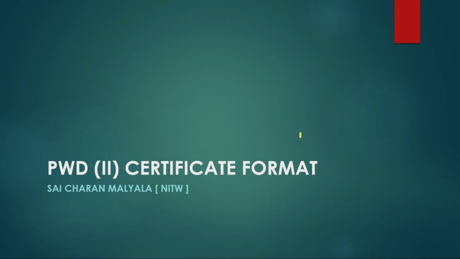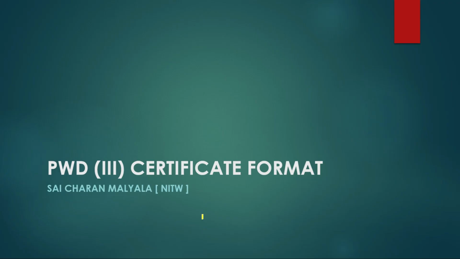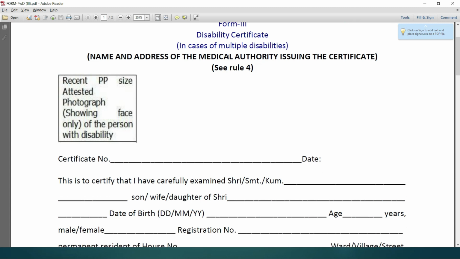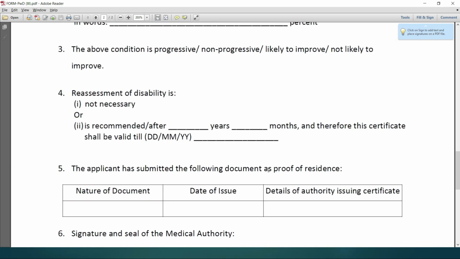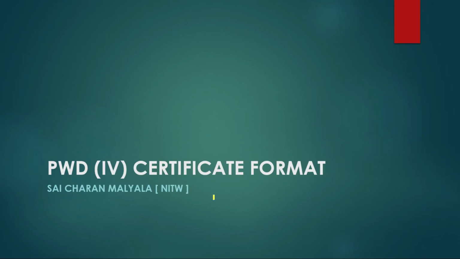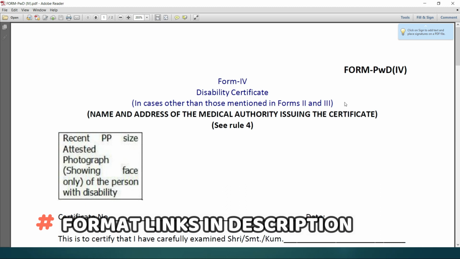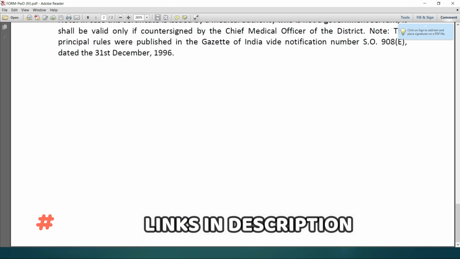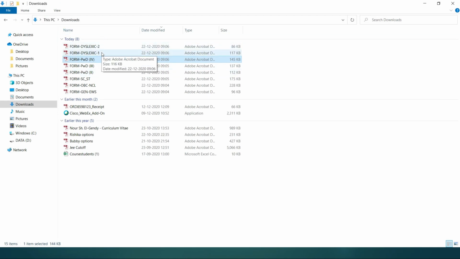Next comes the PWD Form 2 certificate format. This is the PWD 2 certificate format, and the PWD 3 certificate format. This is the Form 3 PWD certificate format, disability certificate in case of multiple disabilities. This is the PWD Form 4 certificate, the disability certificate in cases other than those mentioned in Form 2 and Form 3; you need to use this Form 4. This format is also given in the link below in the description. You can go there and download according to your category.